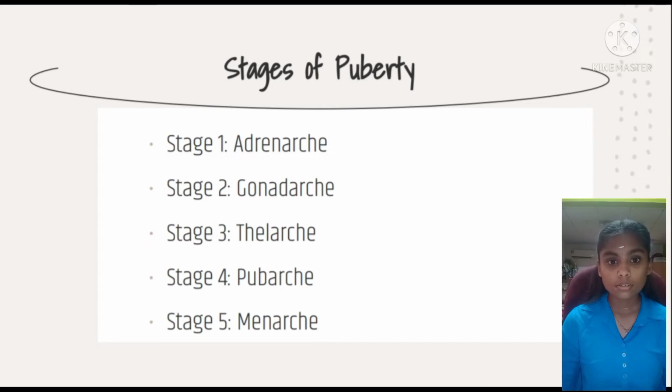The second stage is gonadarche. Gonadarche refers to the earliest gonadal changes of puberty. In response to pituitary gonadotrophin, the ovaries in the girls begin to grow and increase the production of the sex steroids, especially estradiol and testosterone.